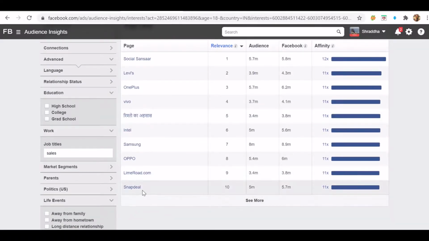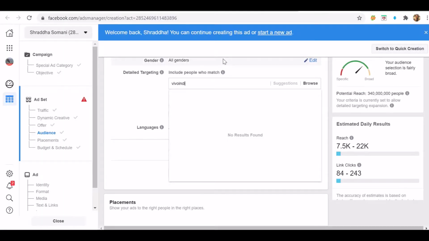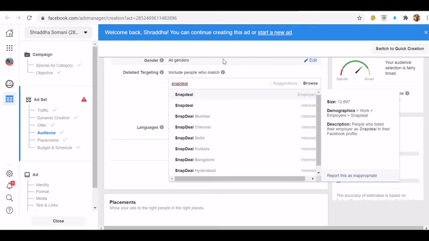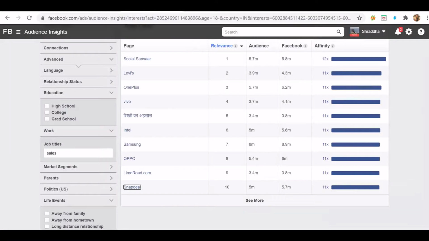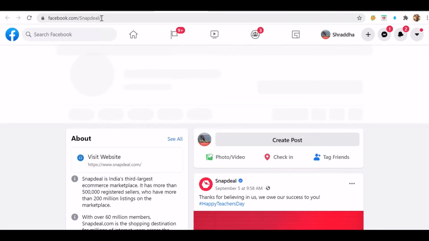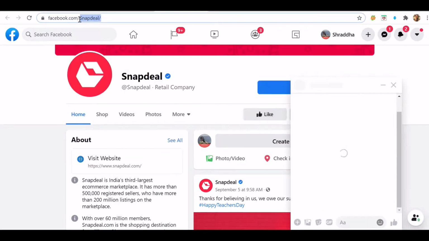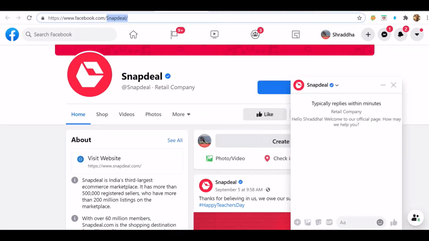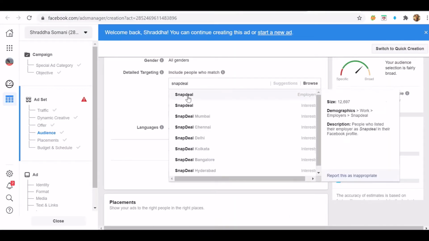So Snapdeal is coming. Let us check if Snapdeal is there or not. So I'll go over here and I will try to find Snapdeal, and I have to target Snapdeal as an interest. To be very, very sure that you are targeting the correct page, you can visit the page and check out the page name. This is the page name that is coming, and I am able to target Snapdeal as a page.